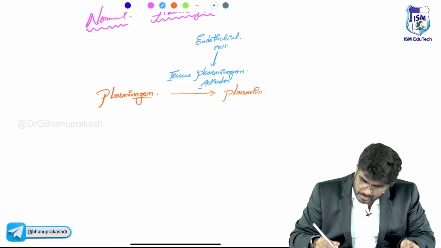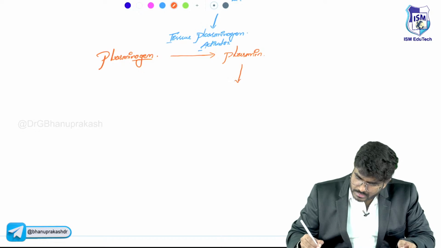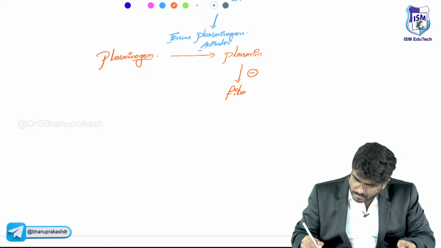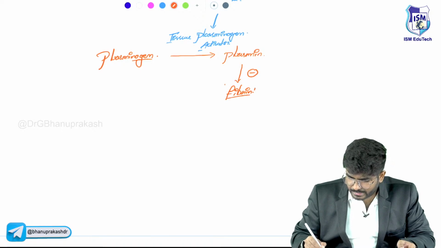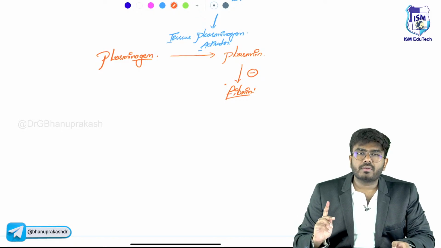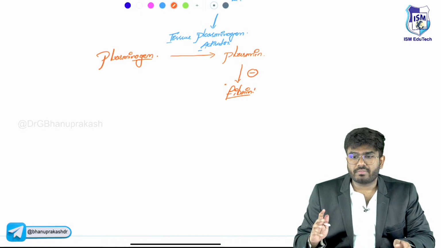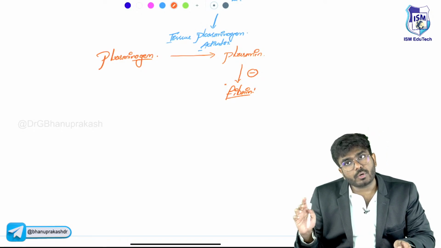Now what will this plasmin do, sir? This plasmin is going to break down whatever fibrin is there. It won't even allow the fibrinogen to come into that area, and if fibrinogen comes, it will be broken down too.